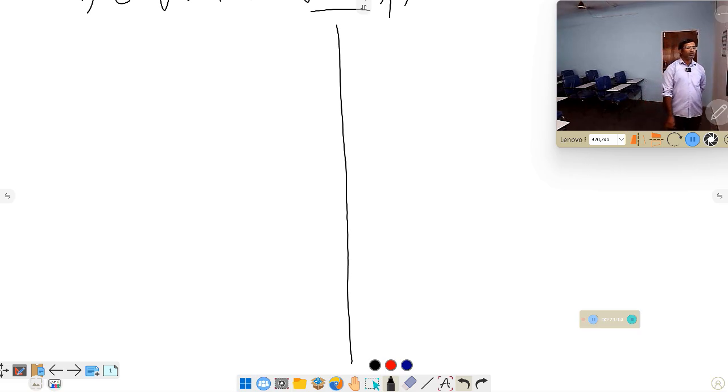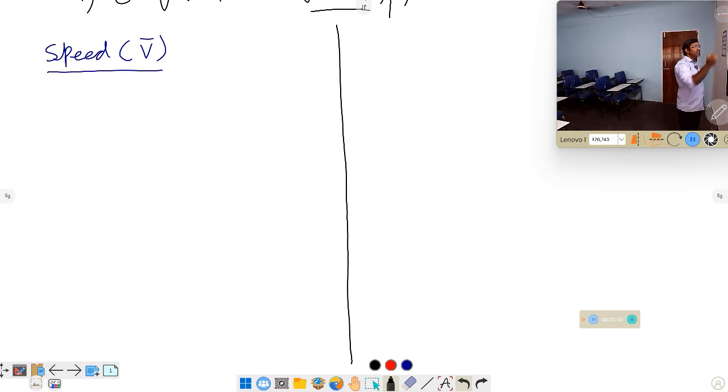Now we are going to discuss one of the most important competitive concepts. We'll go in a short way over what is most required, and go in a deep way over what matters most. So in this, first we need to discuss speed. Speed we indicate with v, and it is a scalar quantity.